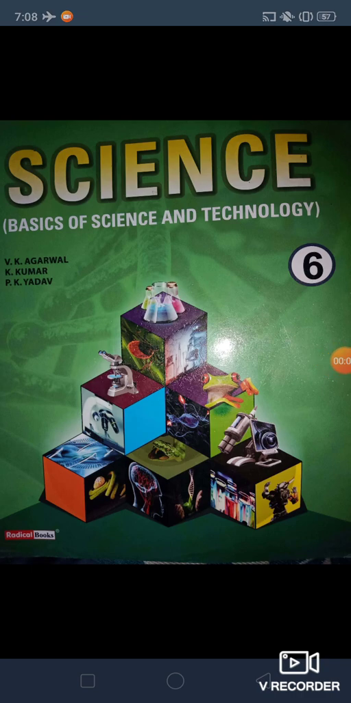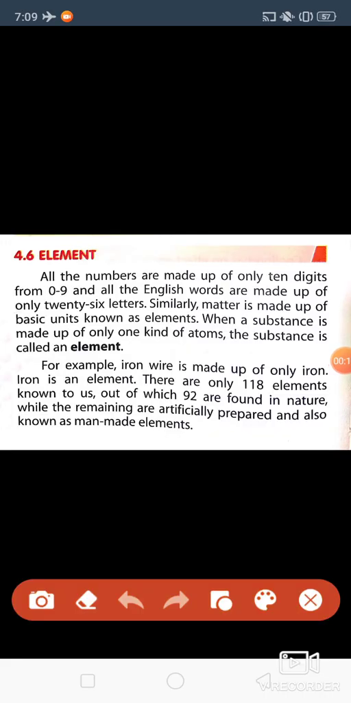And we are going to study chemistry today, which comes under your science subject. And today we are going to study elements. So, first of all, we'll have to understand what an element is.